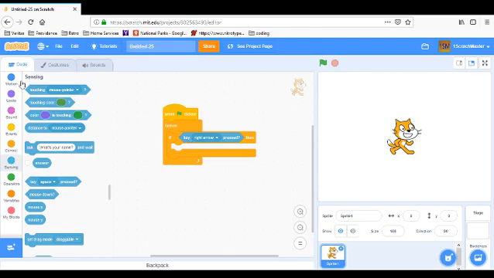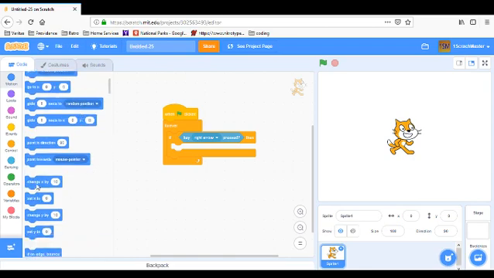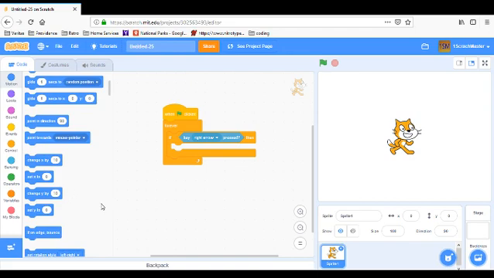Now we're going to go to motion up at the top, and we're going to look down here, and we're going to look at the change X, set X, change Y, and set Y blocks. So the Y positioning is how high up here it is to down how low it is. So this is the Y position here where my mouse is, and then this is the X position, how far across up here it is. And this actually tells you how far up and how far down it is.